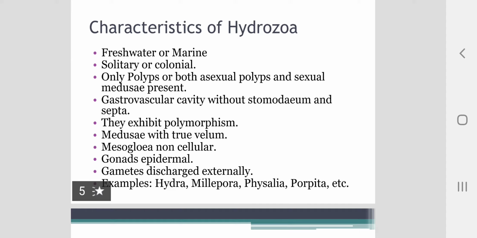They can be solitary or colonial. Only polyps or both asexual polyps and sexual medusa are present in this class. Gastrovascular cavity is without stomodium and septa. They exhibit polymorphism. Medusa with true velum is present. Mesoglea is non-cellular in this class. Gonads are epidermal. Gametes discharged externally. Examples are Hydra, Millipora, Physalia, Porpita.